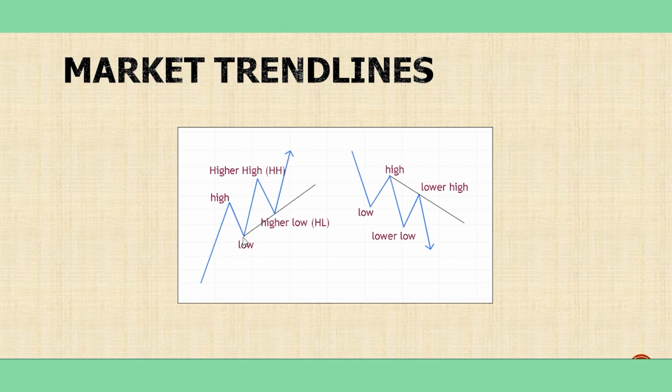If I draw a line from this low to the next higher low, I will have a trend line. And also in a downtrend like this, I will have a low, high, lower low, and lower high. And if I connect with a line this high to the lower high, I will have a bearish trend line or a downtrend.